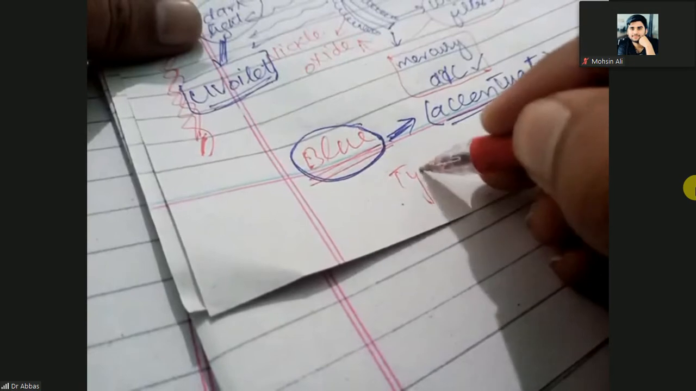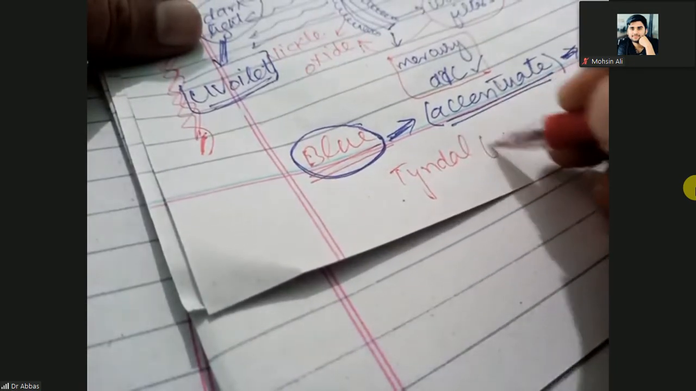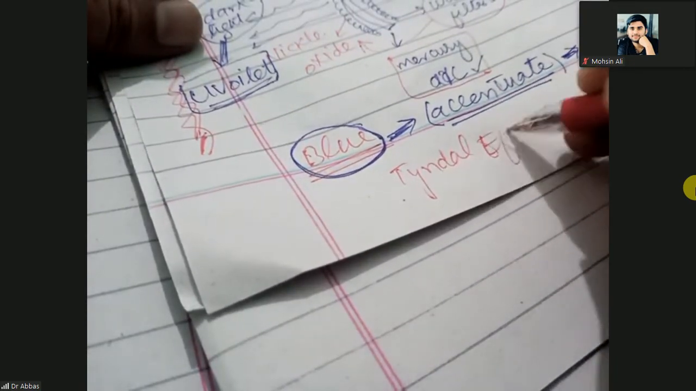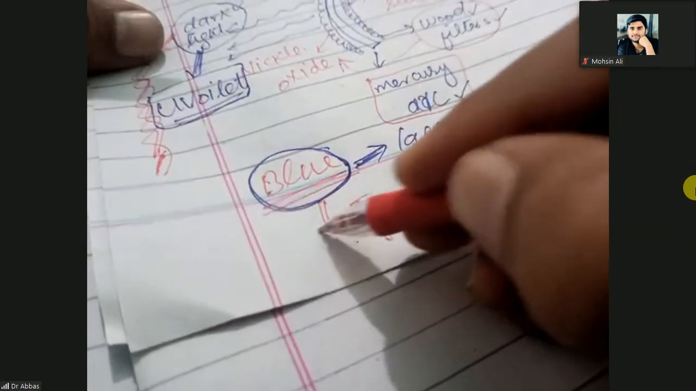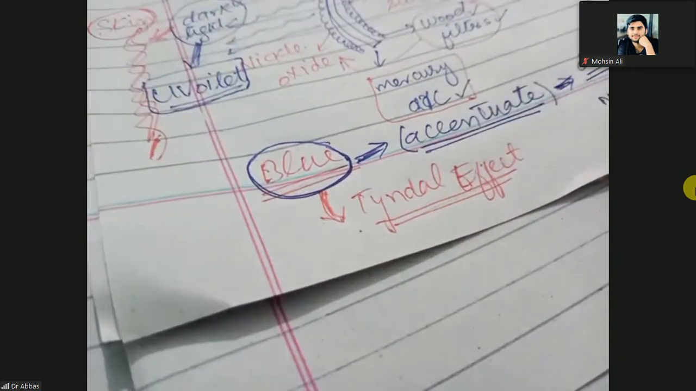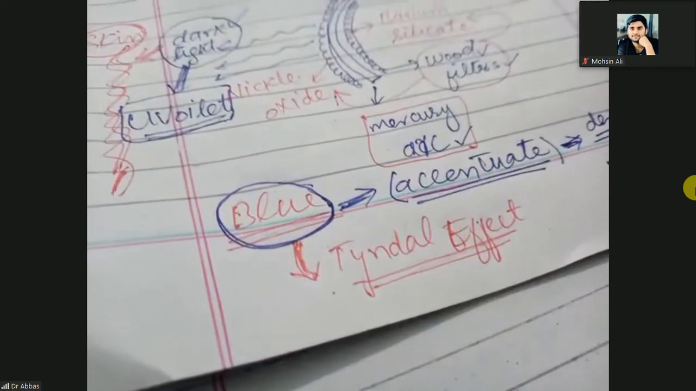Skin has the blue color due to the Tyndall effect. What is the effect? Tyndall effect. Skin has the blue color due to the Tyndall effect. So Wood's lamp examination is clear.